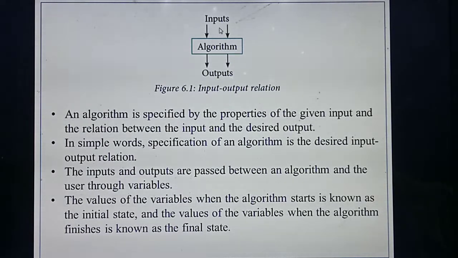What's the use of the input? What's the desired property of the input? Okay. Then what's the expected output you are getting? At last you need to specify what's the relation between input and output. Okay, so we are talking about input and output. So always you will give input in the form of variables or values. Okay, listen carefully.